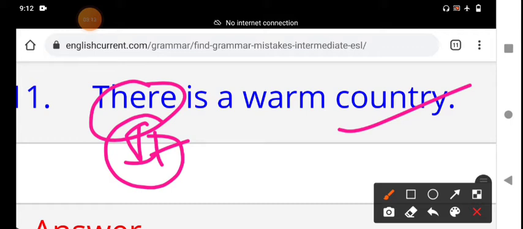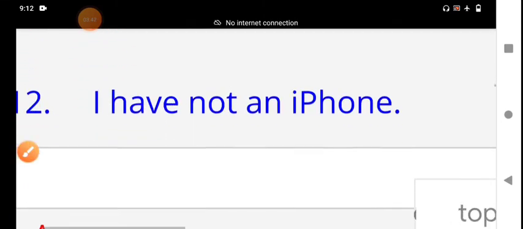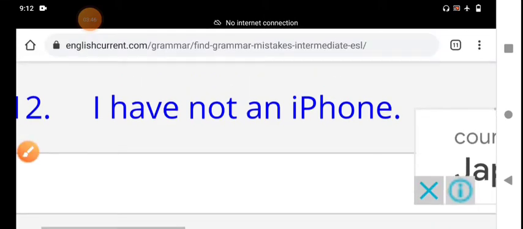It is a warm country. Or another pronoun may be used, a demonstrative pronoun: That is a warm country. In the subject place, a pronoun or a noun may be there, but an adverb is not suitable here. That is the error in this sentence, my dear students. Please understand. And we go to the second one.